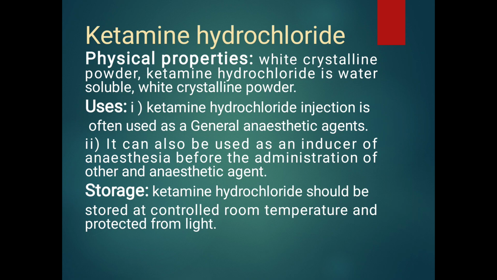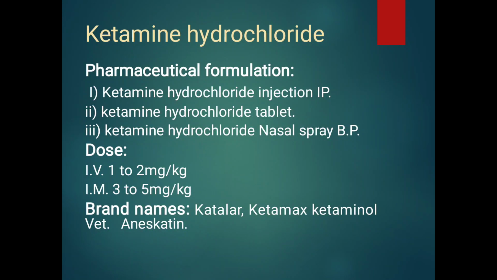Ketamine hydrochloride physical properties: it is a water-soluble white crystalline powder. Uses: ketamine hydrochloride injection is often used as a general anesthetic agent. It can also be used as an inducer of anesthesia before administration of other anesthetic agents. Storage: it is stored at controlled room temperature and protected from light.